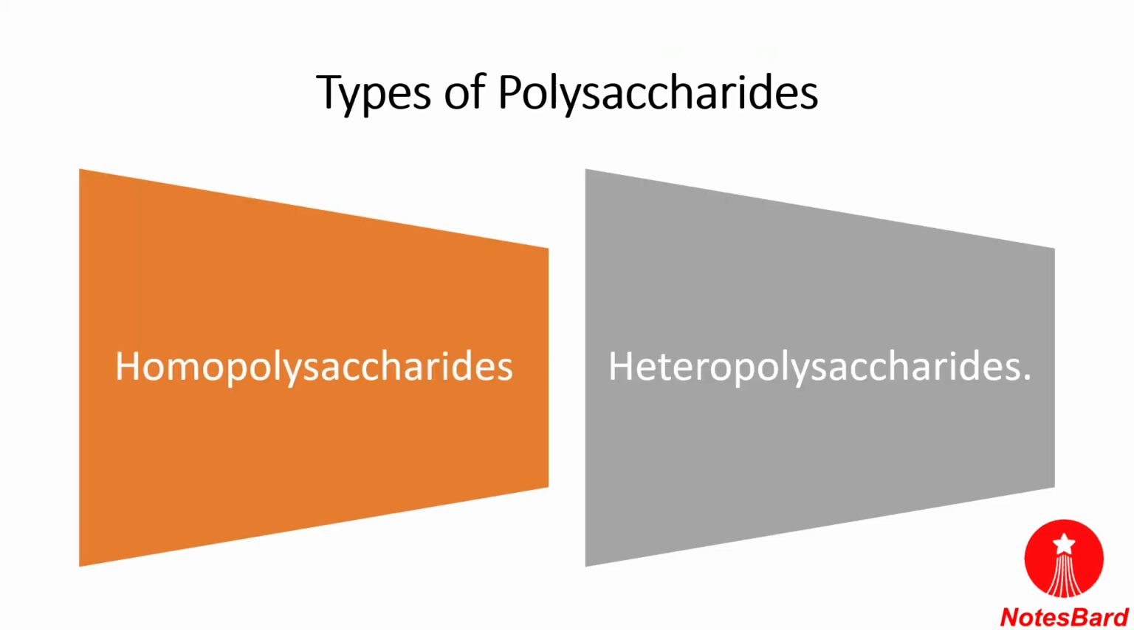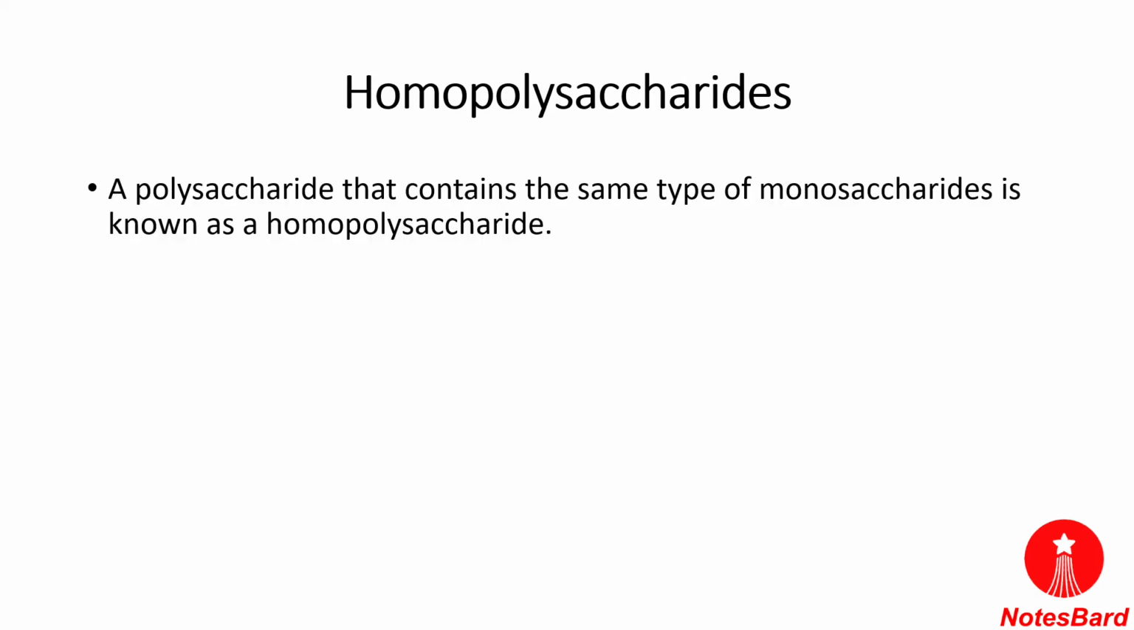Now the polysaccharides, as I was telling you, have been divided into two parts: the homopolysaccharides and the heteropolysaccharides. Now what are these? First we will be discussing the homopolysaccharides. Homopolysaccharides are the polysaccharides that contain the same type of monosaccharides. Homo means same type.